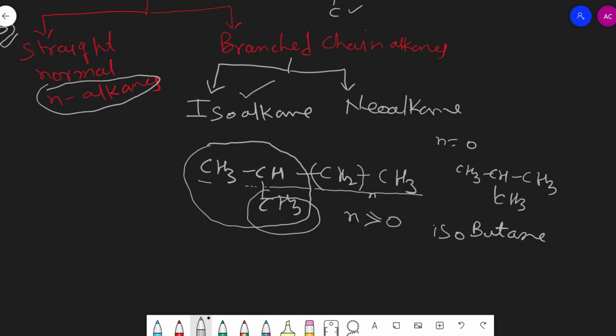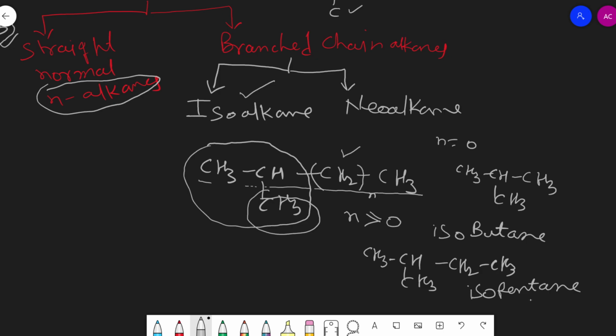If we write the second member of isoalkane, then here CH2 means n is equal to 1. If n is equal to 1, we get CH3, CH, CH2, CH3. This compound contains 5 carbons so it is pent, it contains all single bonds so ending ane, and it has methyl branching on the second carbon, so we can use the prefix iso.